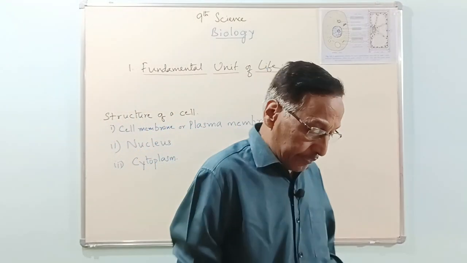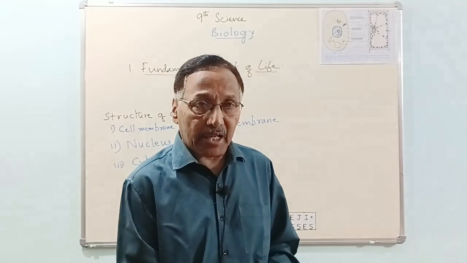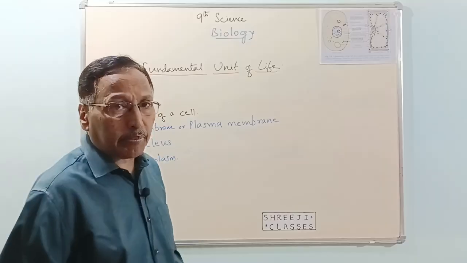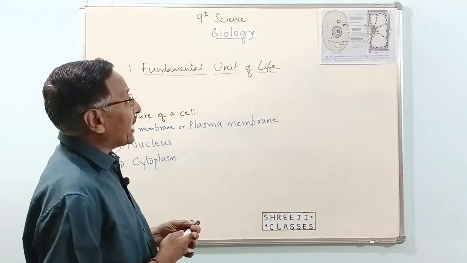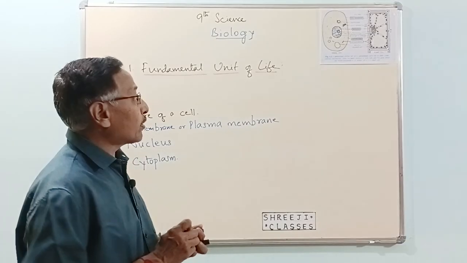Hello children, let us continue with our cell chapter. In my last class I had told you about what is a cell, why it is called the fundamental unit of life or basic unit of life.